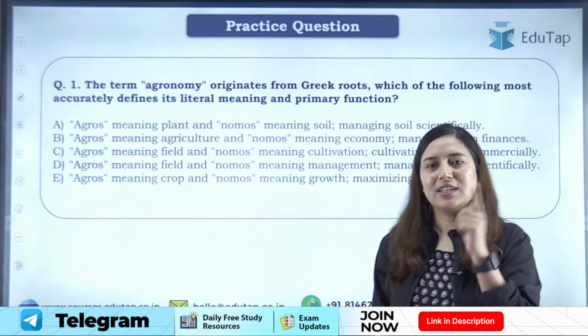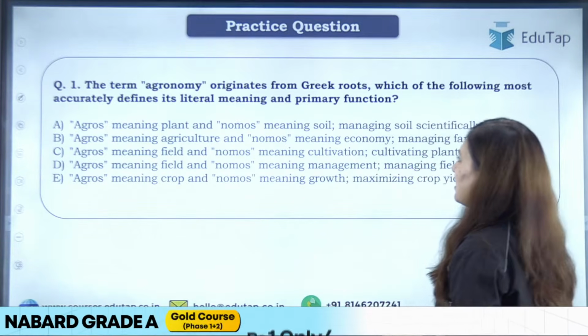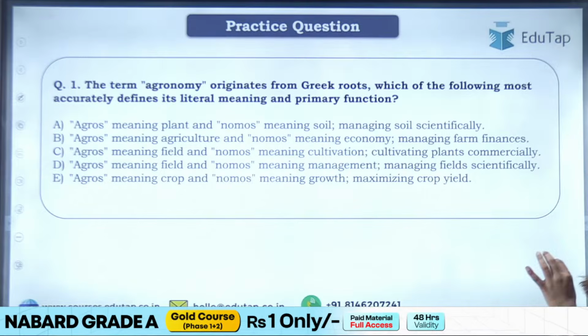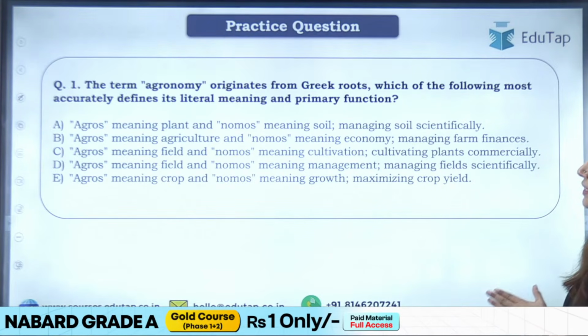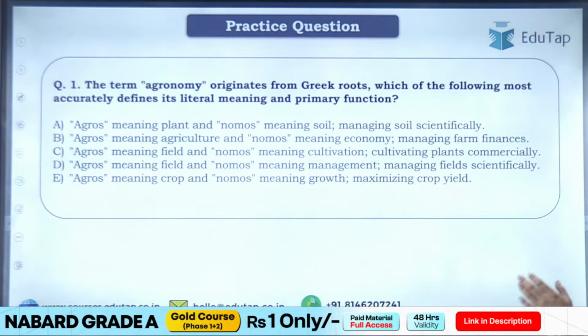I'll give you the explanation and then I'll give you the answer, right? So the question is, the term agronomy originates from Greek roots. Which of the following most accurately defines its literal meaning and primary function? Your options are given. Option A, agros meaning plant, nomos meaning soil, meaning managing soil scientifically.